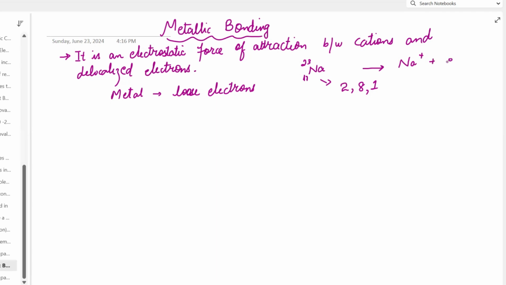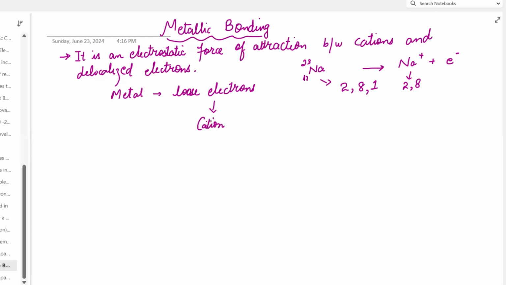With the loss of the electron, its electronic configuration becomes 2, 8. In this way, we have seen that metals in fact lose electrons, and because of that, they become cations.